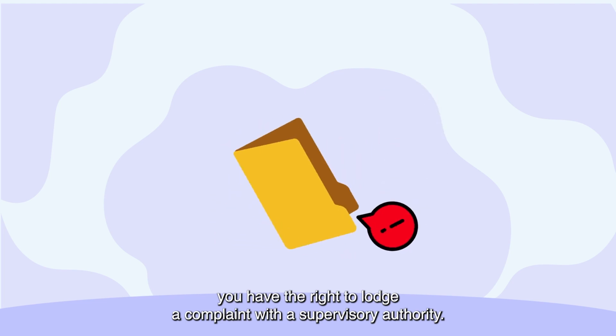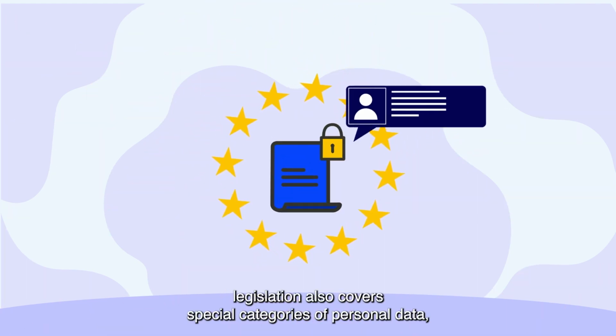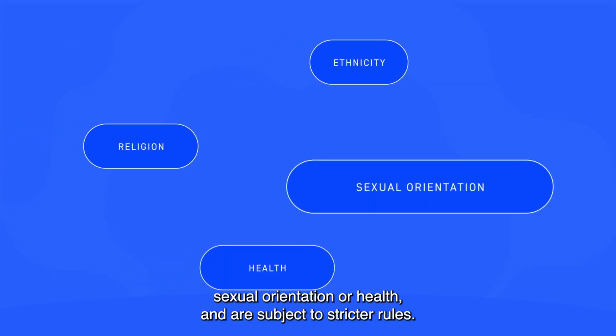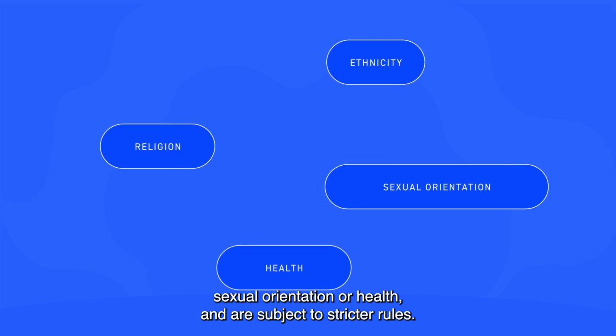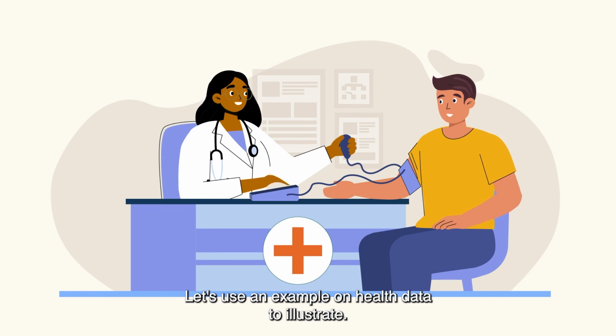EU data protection legislation also covers special categories of personal data, which include data about your ethnicity, religion, sexual orientation, or health, and are subject to stricter rules. Let's use an example on health data to illustrate.